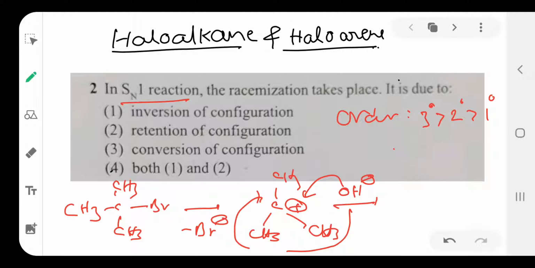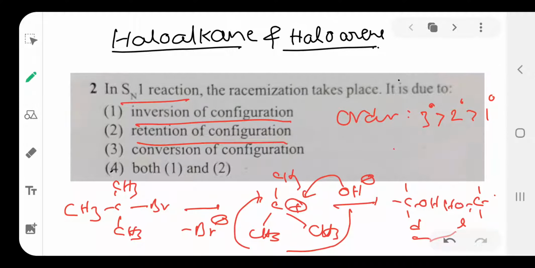If it attacks from the front side, this compound will form. In case it attacks from the back side, this type of compound will form. So this is the D isomer and the L isomer. The formation of 50% D and L isomer is called racemization. That is due to inversion of configuration and also retention.